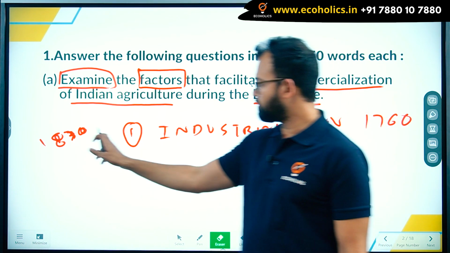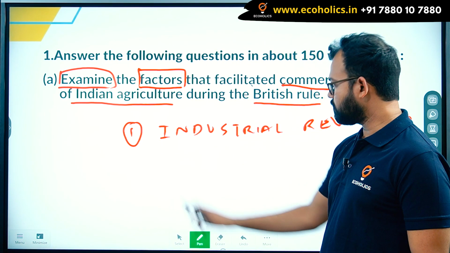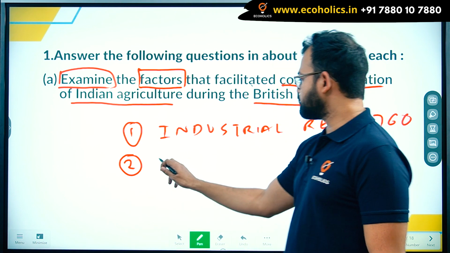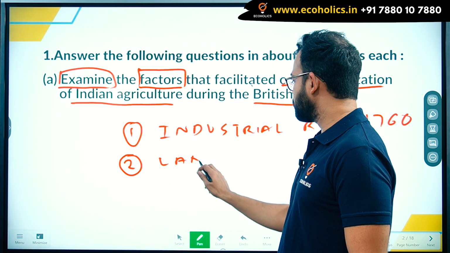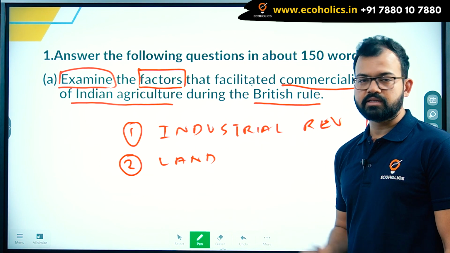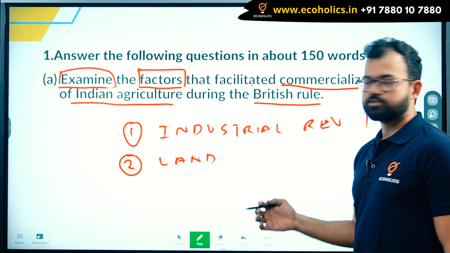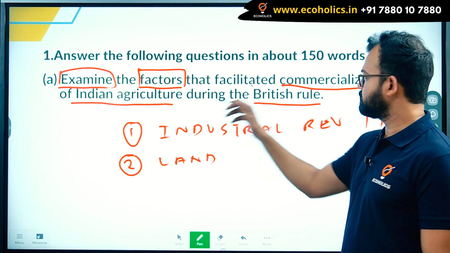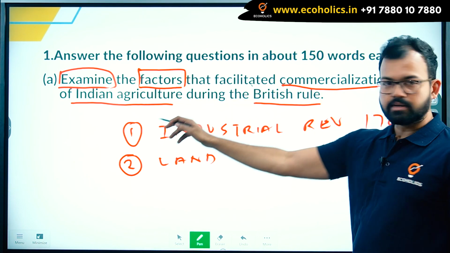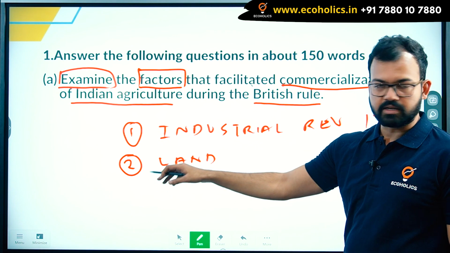That was one important thing. I'll not discuss the full answer here, but just to give you the direction. Second is land settlement. Land revenue systems like the Permanent Settlement, and later Mahalwari and Ryotwari, these are the settlements. That was again one of the factors that facilitated commercialization of Indian agriculture.